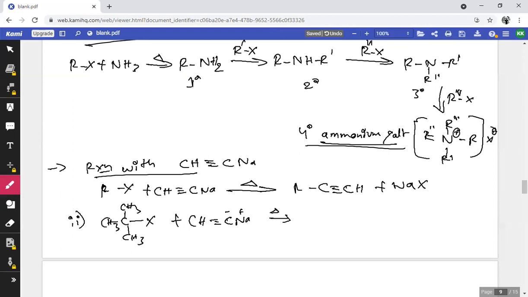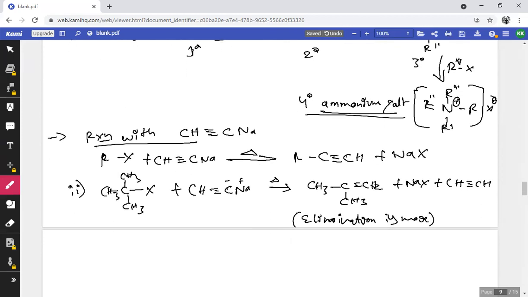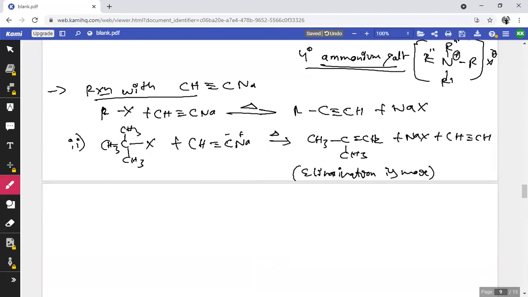On heating, this gives CH3 C double bond CH2 CH3 with the liberation of NaX and CH triple bond CH. So here elimination is more preferred. So these are all the nucleophilic substitution reactions of alkyl halide.